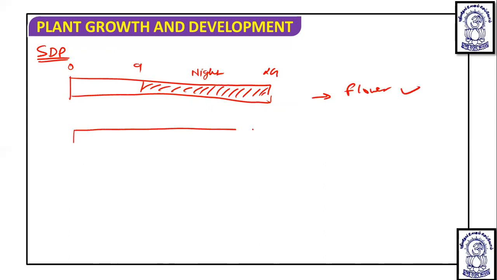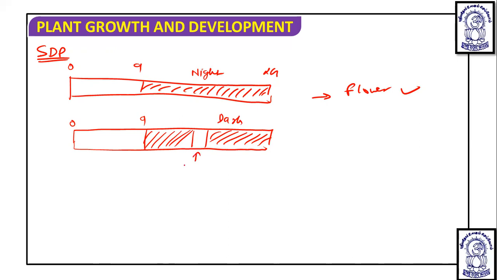But if it is a short day plant, and as we have discussed, this dark period is broken by any light period, then the long night is going to be disturbed, so no flowering.